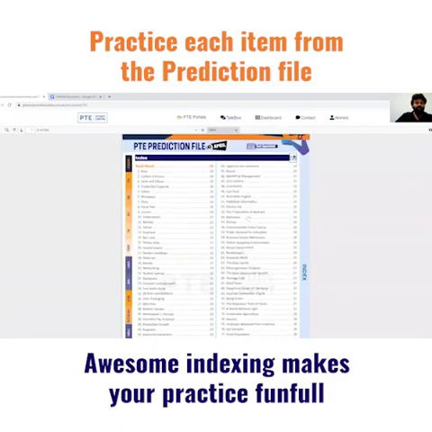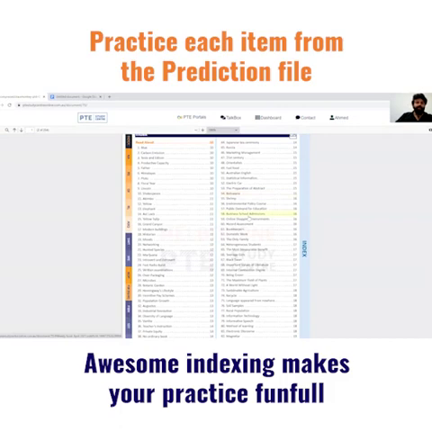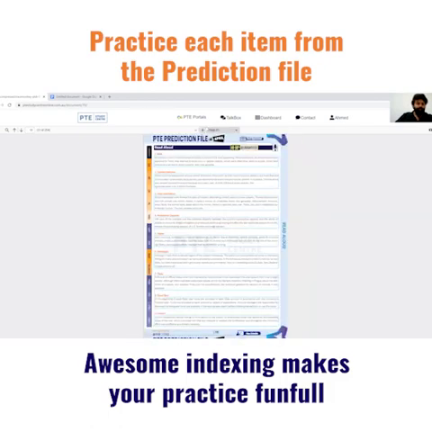Now, our speaking tasks, if you have in mind, are read aloud, repeat sentence, describe image, retell lecture, and answer short questions. The very first topic is read aloud. If you have a look at read aloud, this is our first question here.